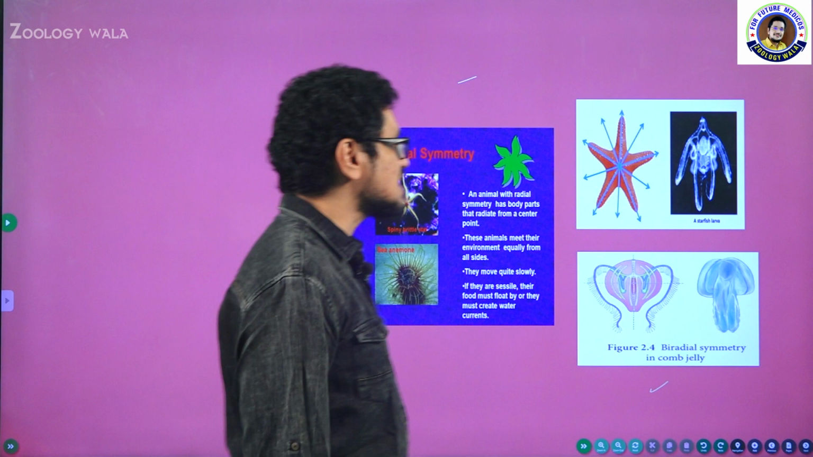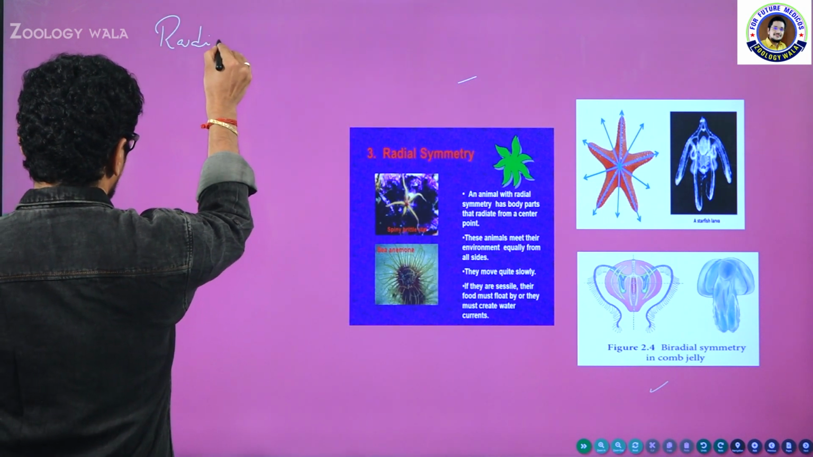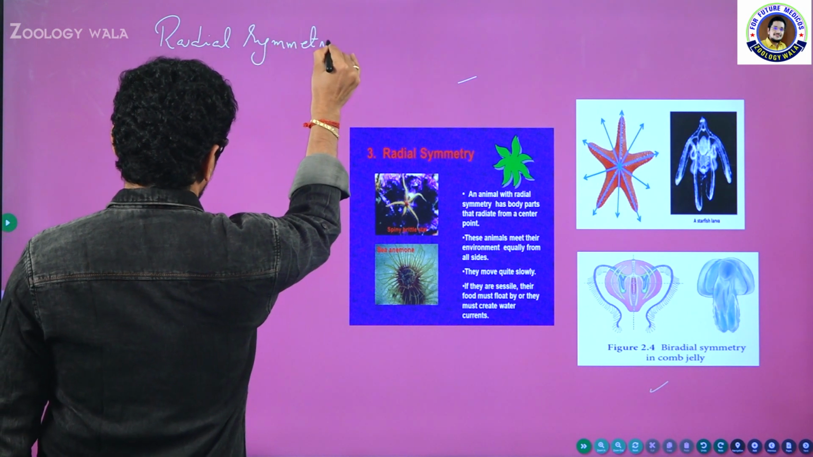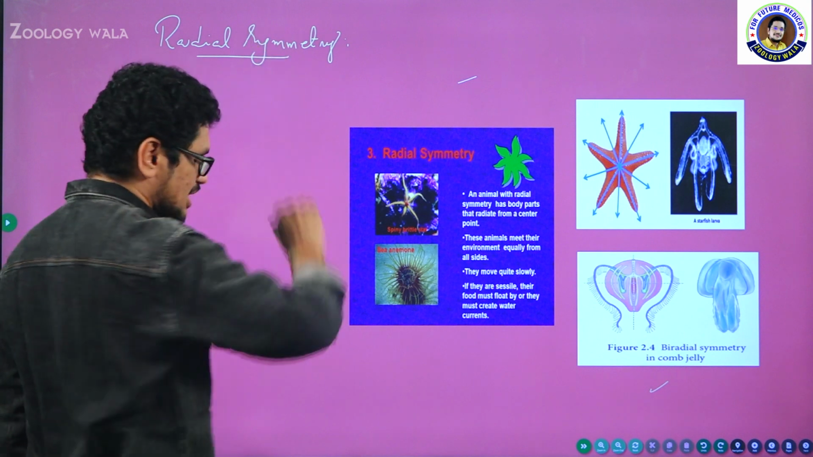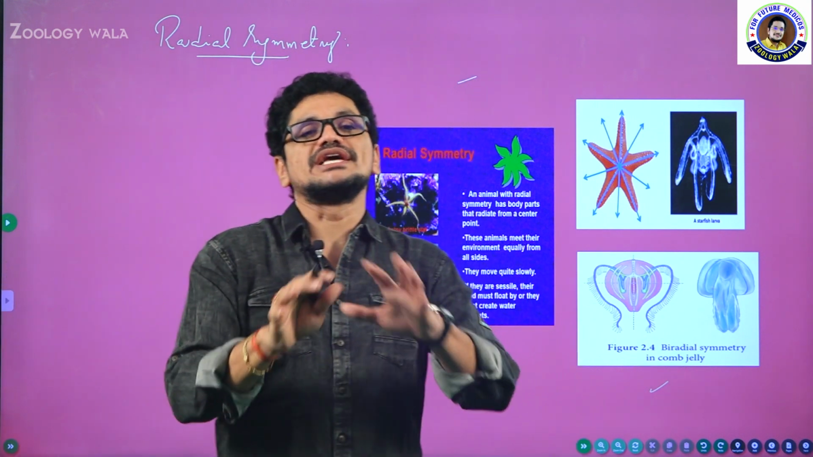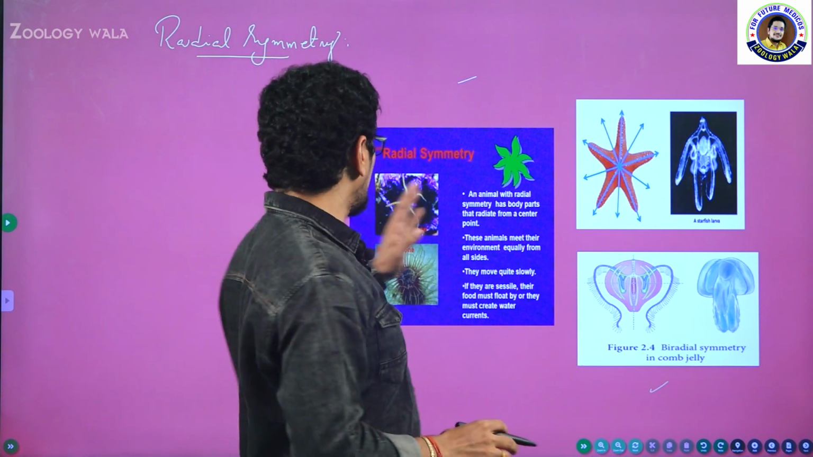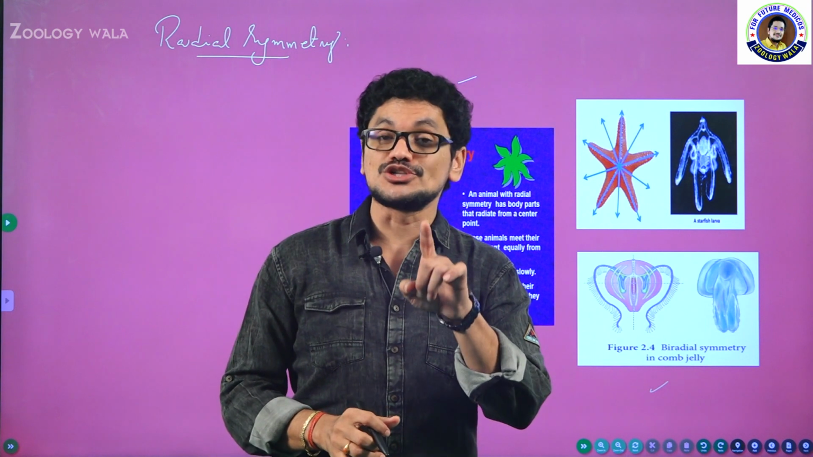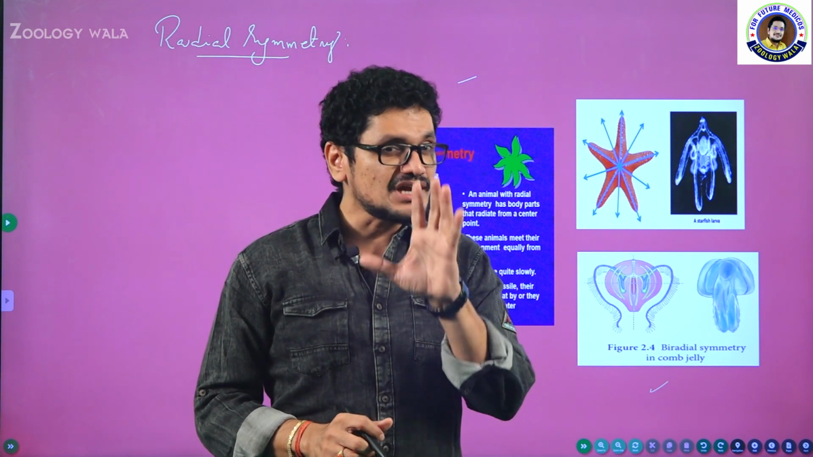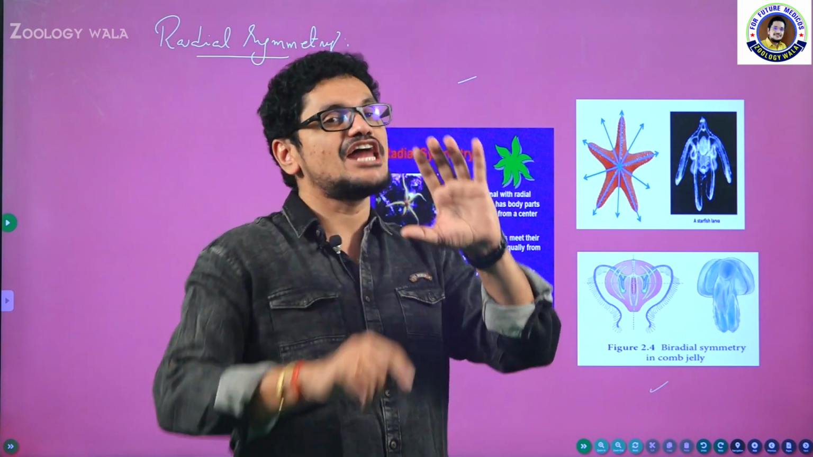Let me show you the next slide. Radial symmetry. What is this radial symmetry? R-A-D-I-A-L. Radial symmetry. So in asymmetry, any plane which is passing through the body is not going to divide the animal into two equal halves. That is asymmetry. And now radial symmetry, any plane passing through the central axis. Central axis means here the oroboral axis is going to divide the animal into two equal halves.